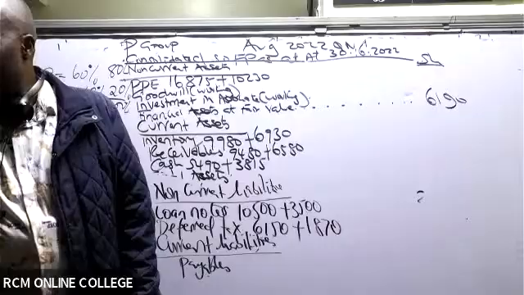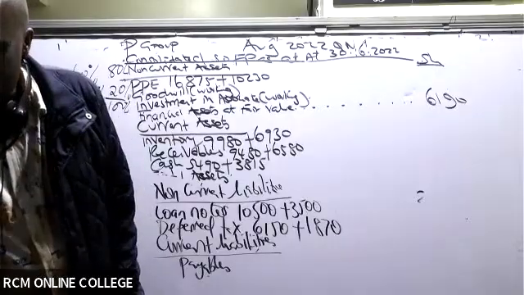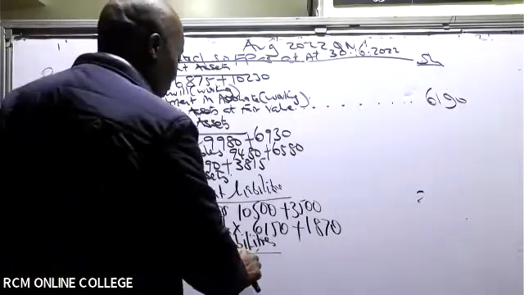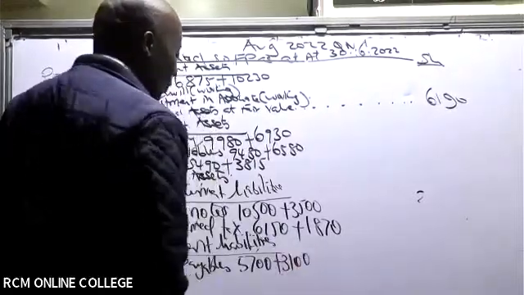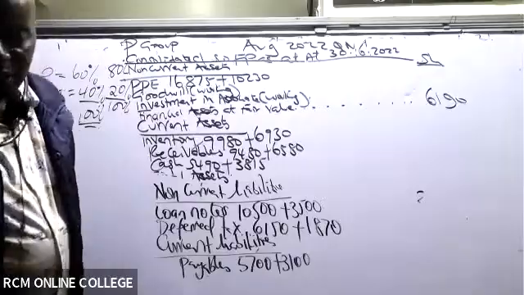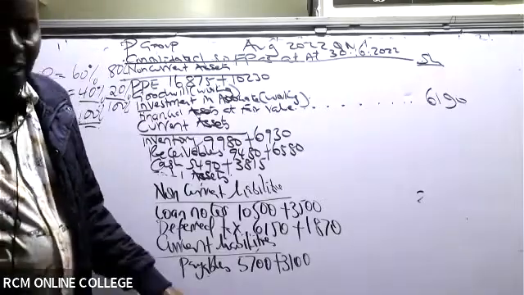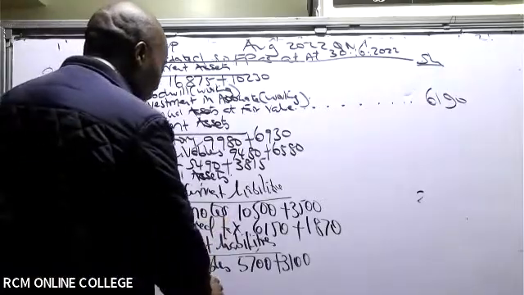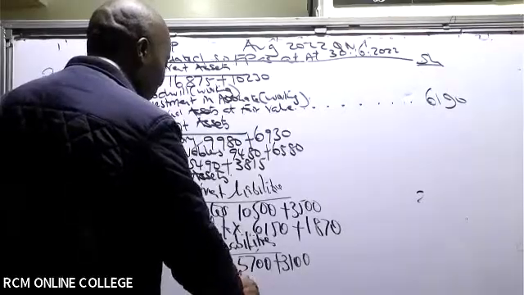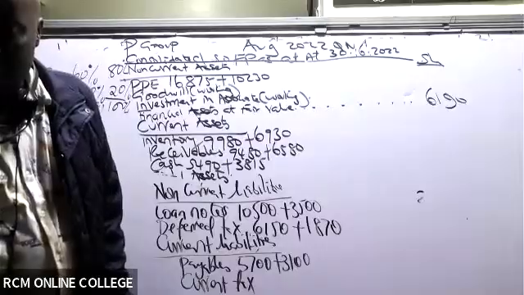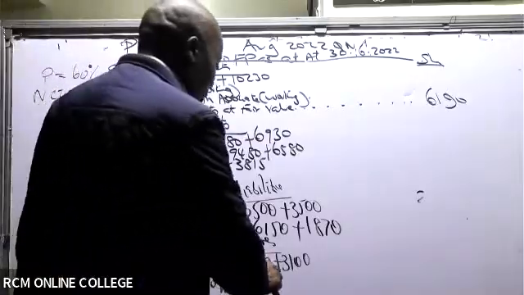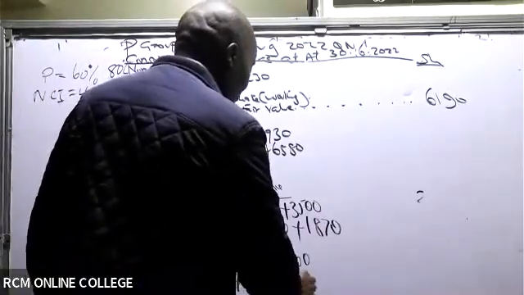For payables, we have 5,700 plus 3,100. Then we have current tax, another free mark, low hanging fruit. Current tax, we have 1,645 plus 735.